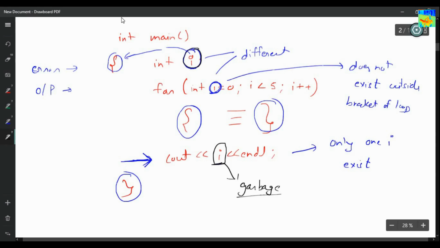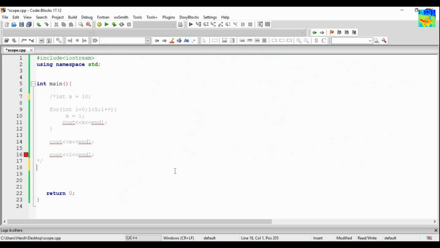Okay, so if you don't believe me, I can show you. So what I will do here, I just have to create two variables, int i. Now at this point of time, only one i exists in the memory. Now when I did this, there exist two i in the memory, but those two i, they are different. Why are they different? Because they have different scope. Okay.